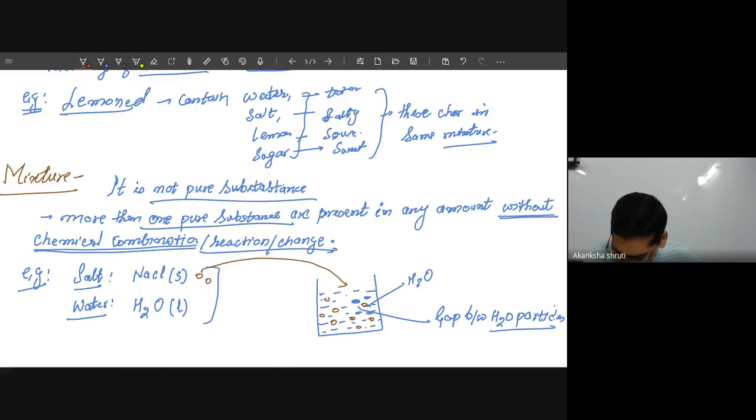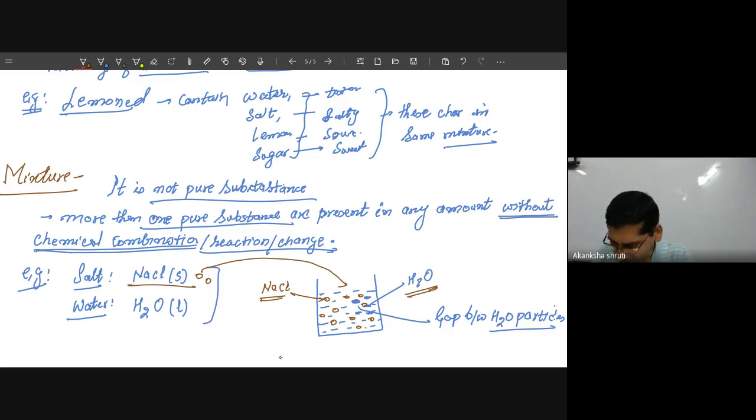So the NaCl, this pure substance, will be present as it is. So this NaCl and this water particle will be present as it is. Since NaCl is in the form of small grains, it gets suspended or hanged between the space available.